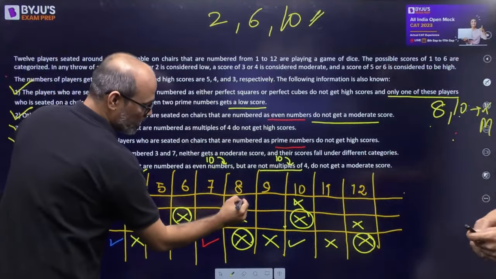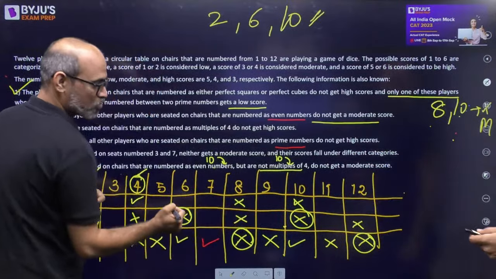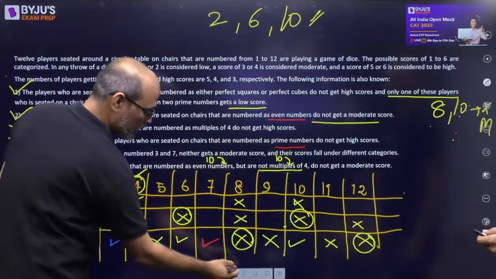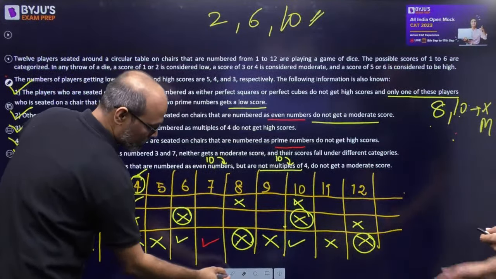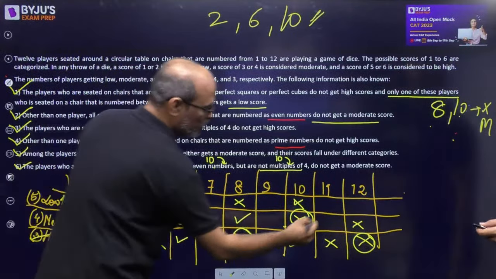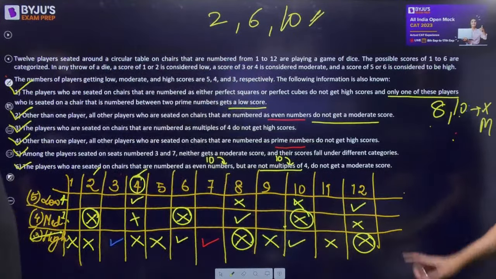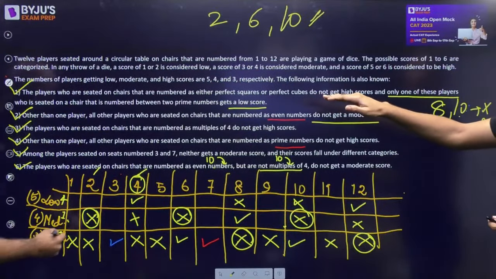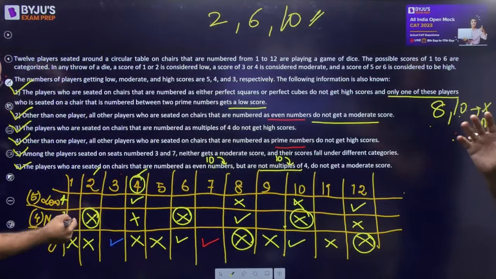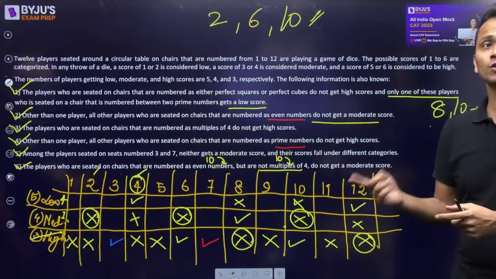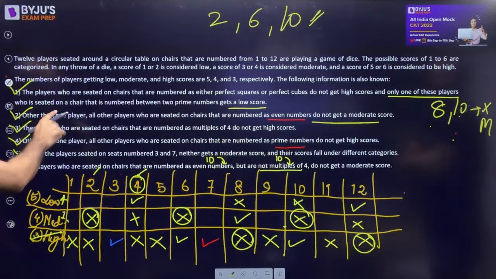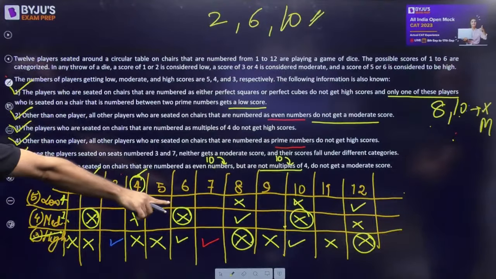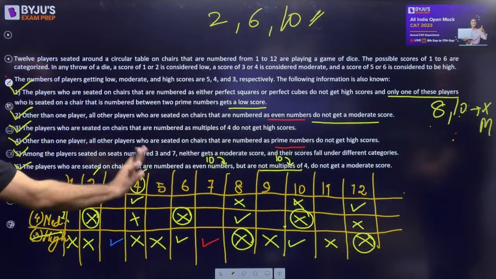तो 8 will not get a low. Only one. So only one gets set. So 8 को तो नहीं होगा. तो 8 gets a moderate and 12 gets a low. Okay, so this is the correction. Only one of these players who is seated on chairs, number between prime numbers, gets a low. So out of these, only one gets a low. Others will not get a low. So ये वाला पार्ट तो हो गया ना. One will get a moderate, which is 8. Right. तो ये फिक्स हो गया.